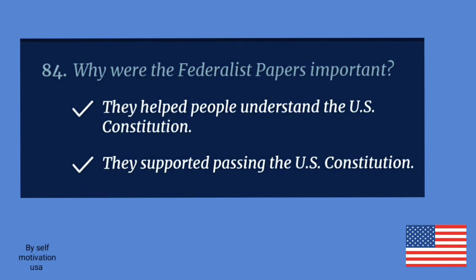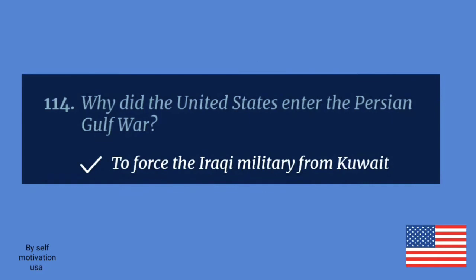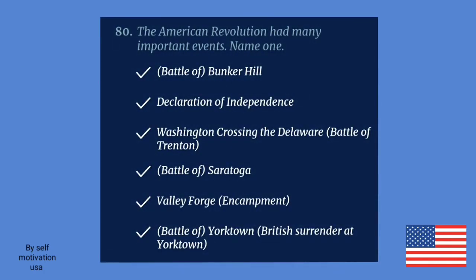Why were the Federalist Papers important? They helped people understand the U.S. Constitution. Why did the United States enter the Persian Gulf War? To force the Iraqi military from Kuwait. The American Revolution had many important events. Name one. Declaration of Independence.